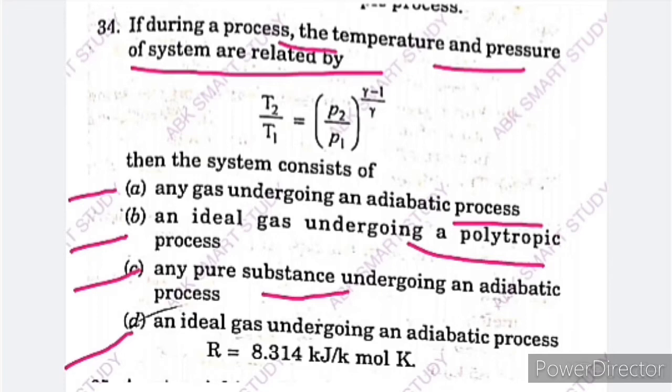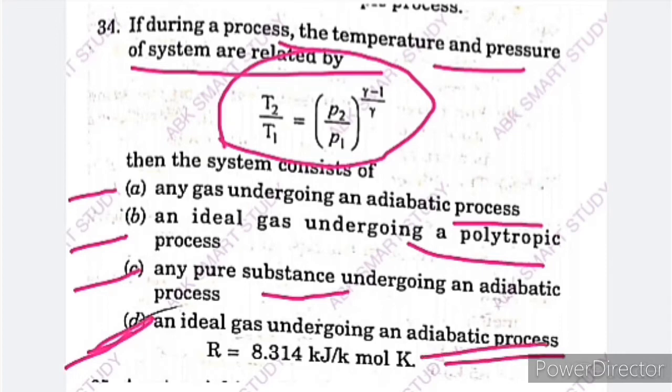So if during a process the temperature and pressure of a system are related by the given equation, T2 upon T1 is equal to P2 upon P1 raised to gamma minus 1 upon gamma, this is for an ideal gas undergoing an adiabatic process, and R is equal to 8.314 kilojoule per kmol K. So here option D is the correct answer. Next question.